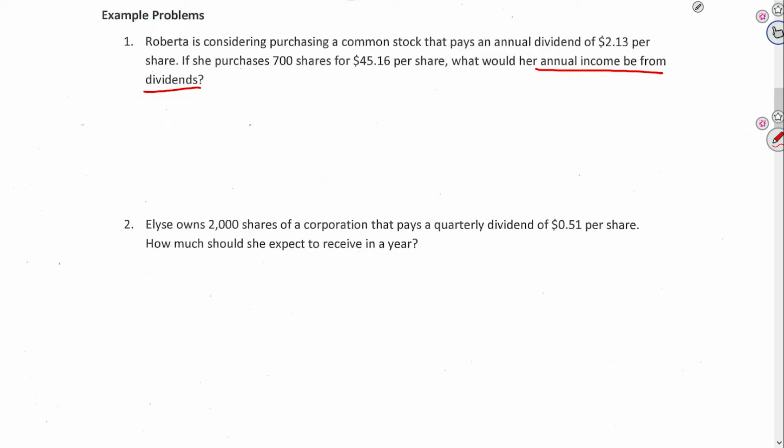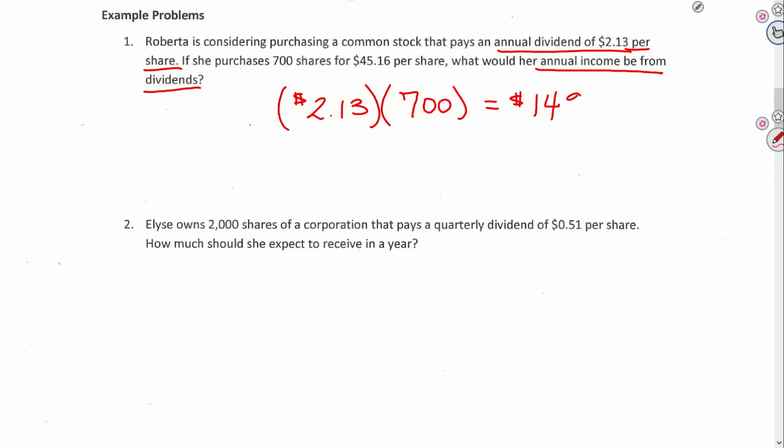Well, she would get an annual dividend of $2.13 per share, right? How many shares? She'd buy 700 shares. So what is $2.13 times 700? And that would be $1,491.